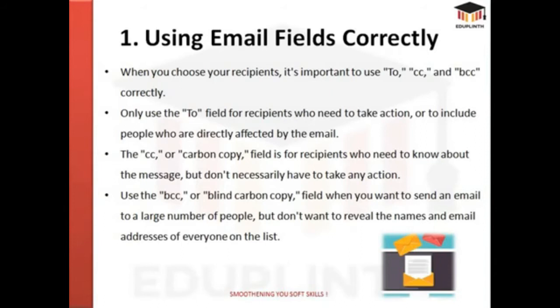The CC or carbon copy field is for recipients who need to know about the message, but don't necessarily have to take any action. Use the BCC or blind carbon copy field when you want to send an email to a large number of people but don't want to reveal the names and email addresses of everyone on the list.